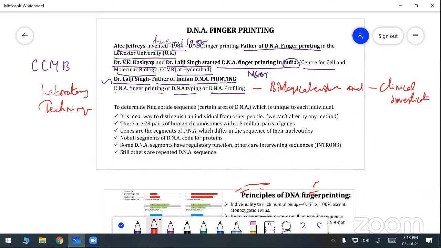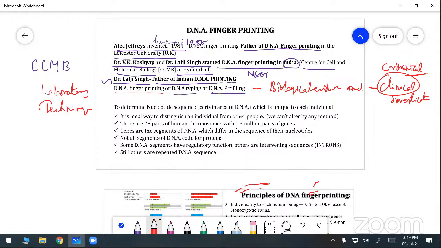Once again, the definition: DNA fingerprinting is a laboratory technique used to establish a link between biological evidence and a suspect in a criminal investigation. It is a very important usage in the criminal department. With the help of DNA fingerprinting, we can identify or find out the criminals. That is why we use DNA fingerprinting in the criminal department.